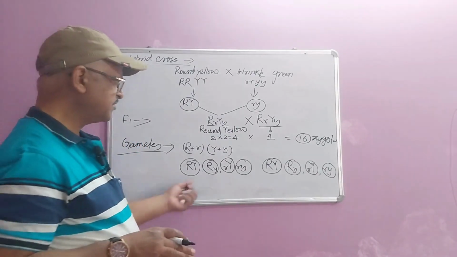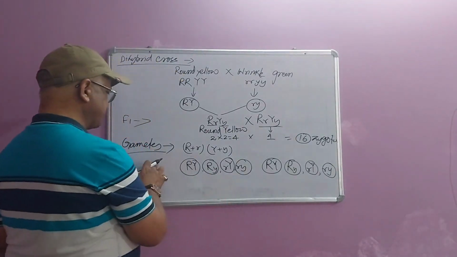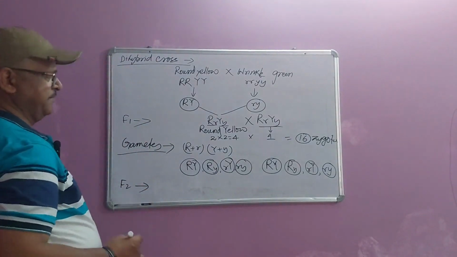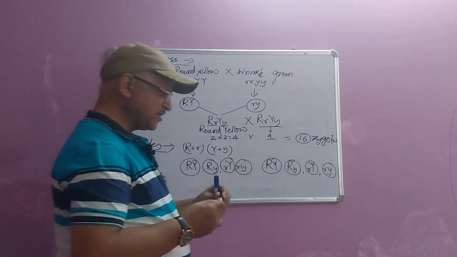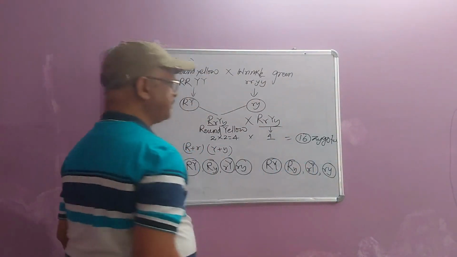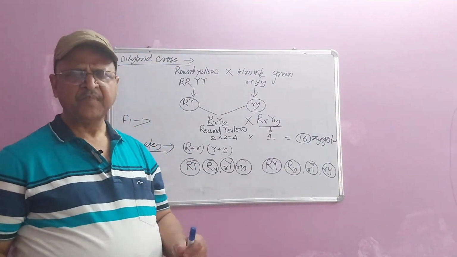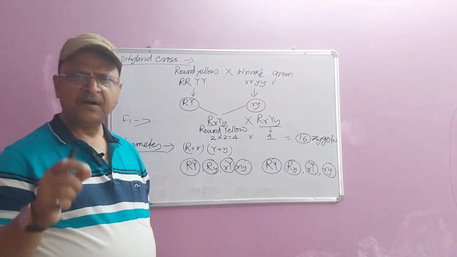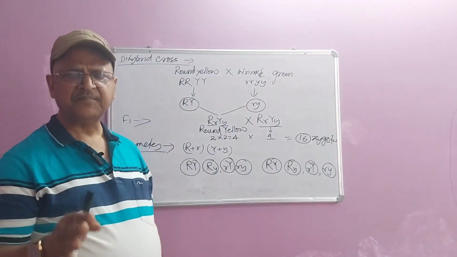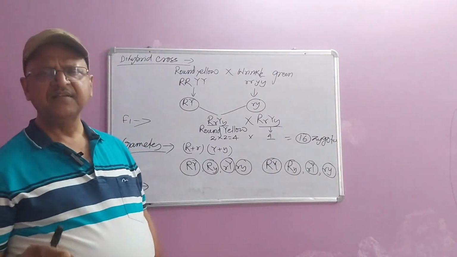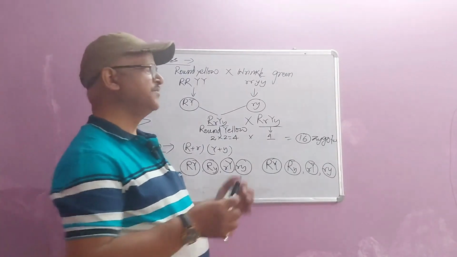So now we are getting the result of F2 generation with the help of Punnett square. Important thing is that in case of a dihybrid cross, you must be knowing how to decide the number of gametes produced by an individual.